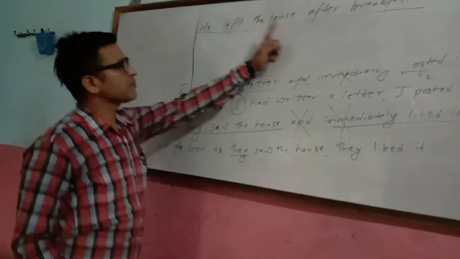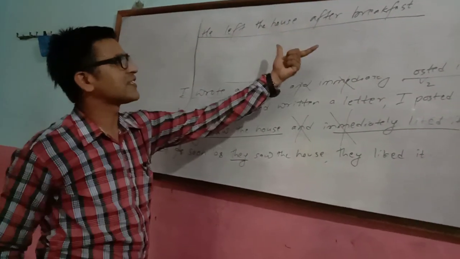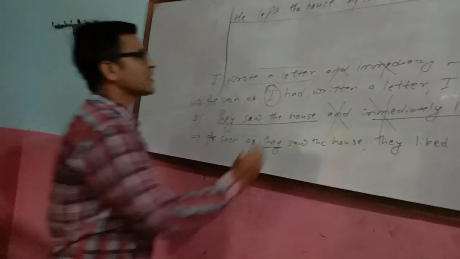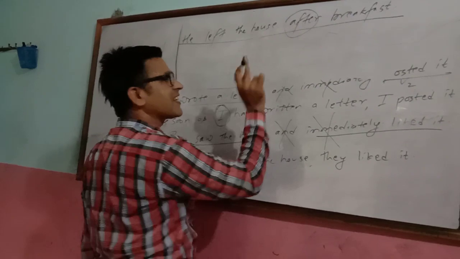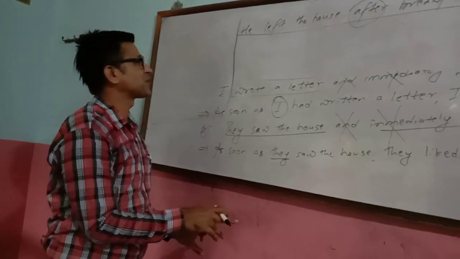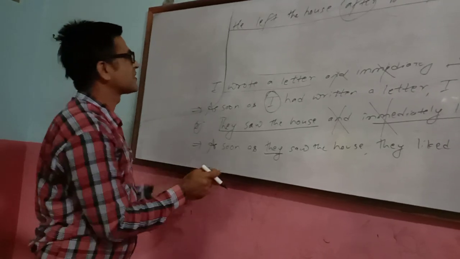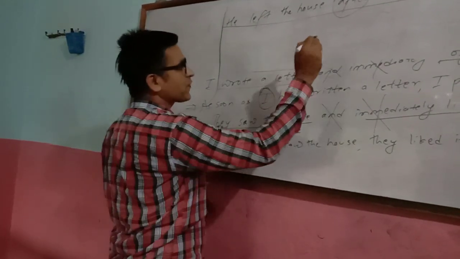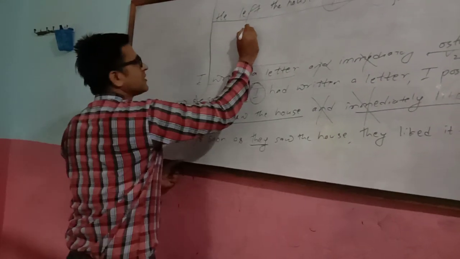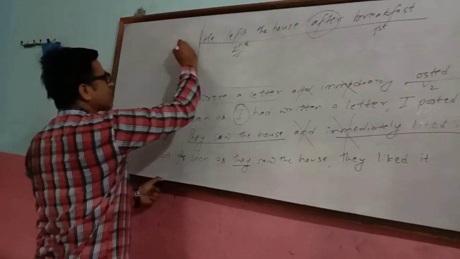And he left the house after breakfast. There are no two clauses. You see, it looks like a single clause. But use of after, it shows that there are two actions happened in the sequence. Okay. And breakfast, खाने काम चाहिँ पहिलो action हो, यो first action हो. यो चाहिँ घर छोड्ने काम चाहिँ second action. This is a bit confusing one.